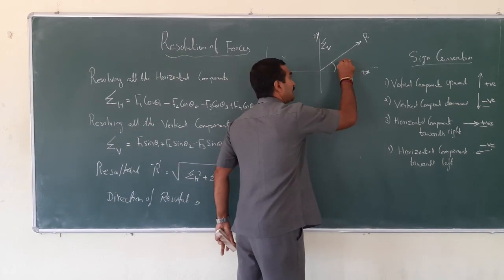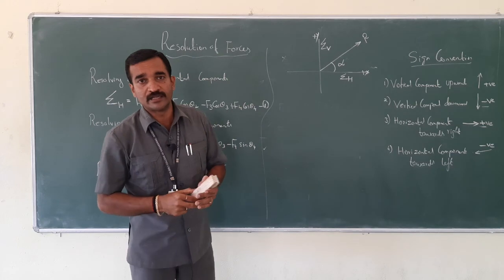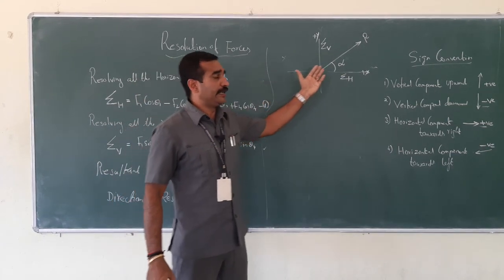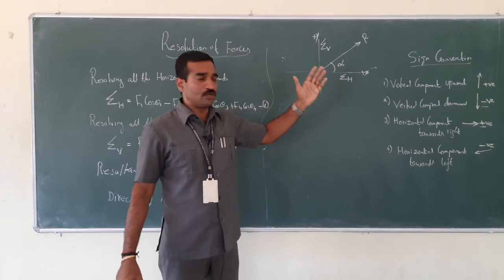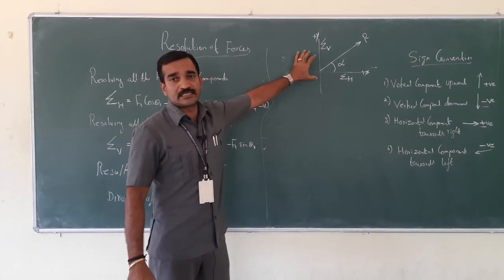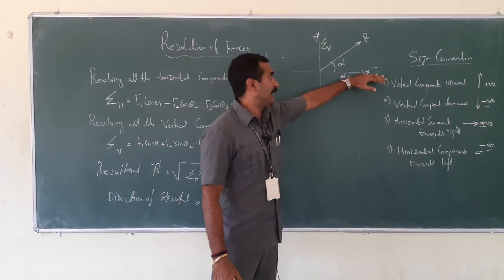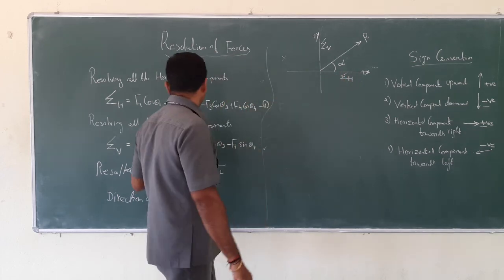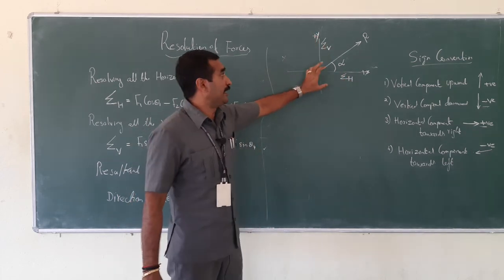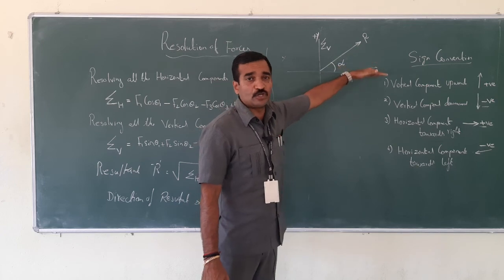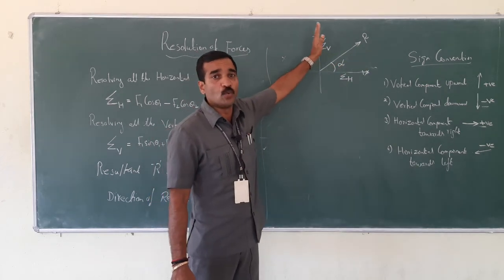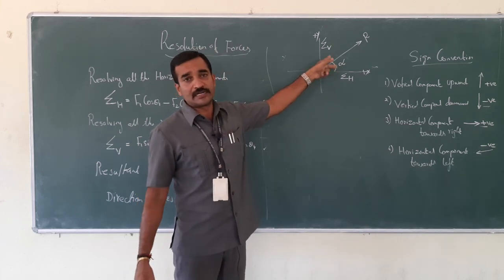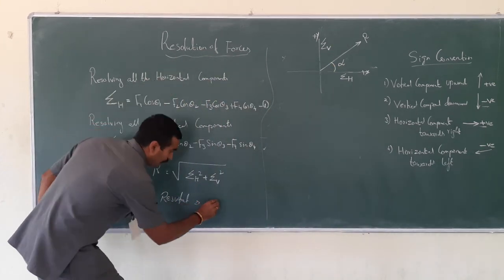This is measured with the horizontal always. Either it could be positive or negative, depending on where the value comes; if it is negative, then it will come on the negative side. This is assumed: I have assumed that summation H is positive and summation V is positive. Therefore, the resultant will act between the positive x axis and the positive y axis. This is the direction of the resultant, alpha.